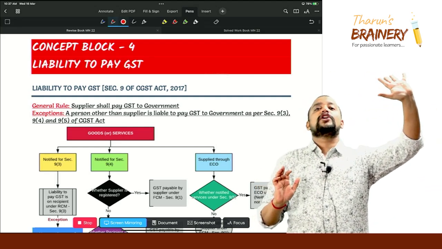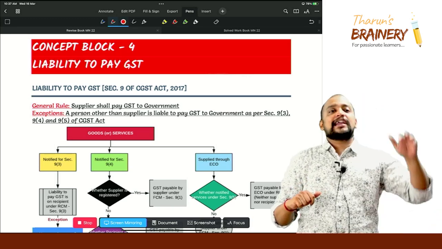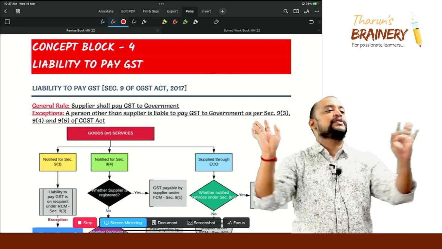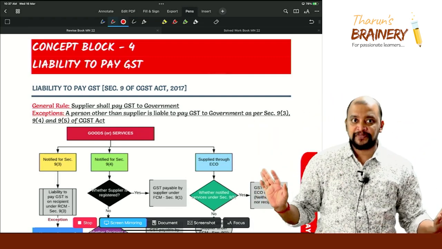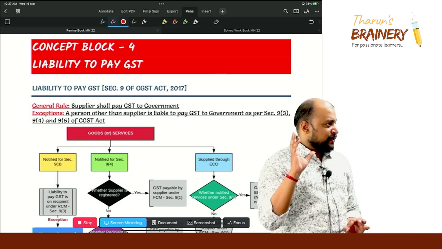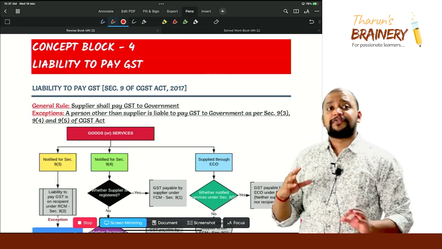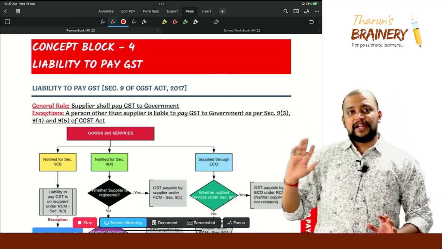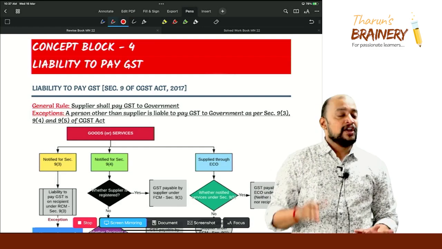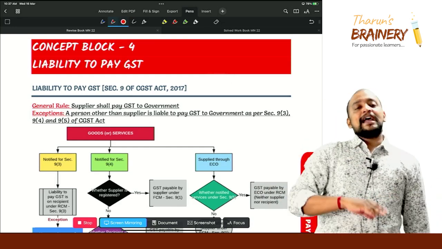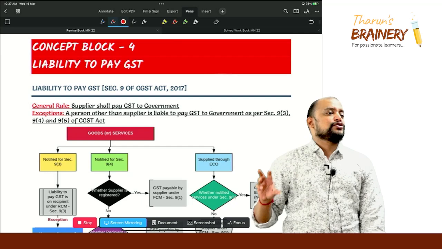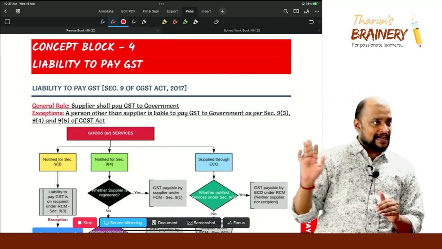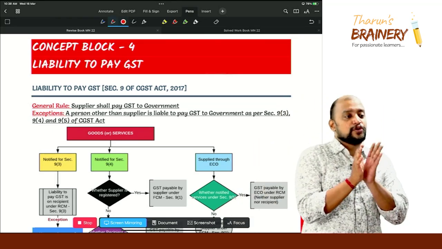9.3 is there are some notified goods and notified services. In case of these notified goods and notified services, the supplier will not pay GST to government, only the recipient will pay GST to government. Is it clear? So what is 9.3? There are some notified goods and notified services. In case of these, the supplier will not pay GST, but who will pay GST to government? The recipient will pay GST to government. That is 9.3. What are those notified? We need to learn. Okay. And in that, notified goods are not in syllabus, notified services is only in syllabus. Notified goods are excluded for the ICI final exam, and notified services is only there for you.